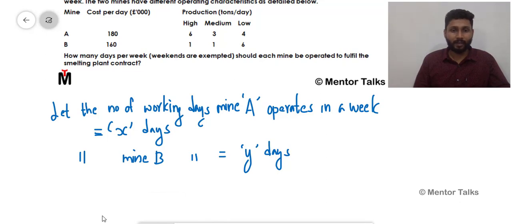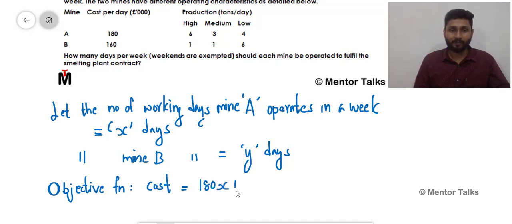So we are trying to write our objective function. Now this is very important. Make sure you're understanding this properly and you're writing it correctly. So here the objective function is actually the cost function only. That means we are trying to find out the cost incurred in operating these mines for a week. So X days mine A is working, so the cost involved in that case is 180X, plus Y days mine B is working, so the cost involved in operating mine B is 160Y.